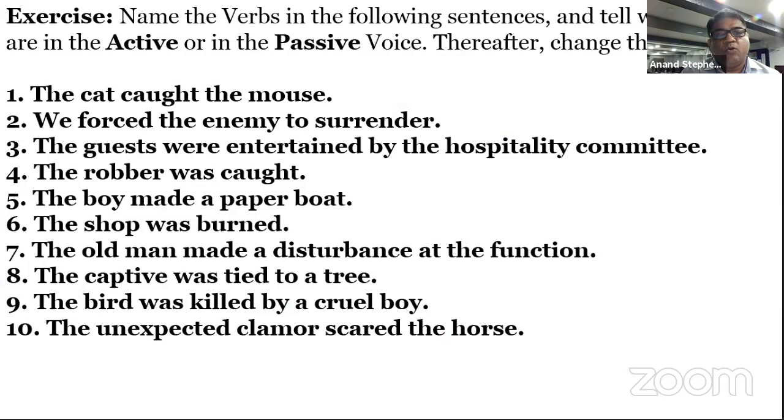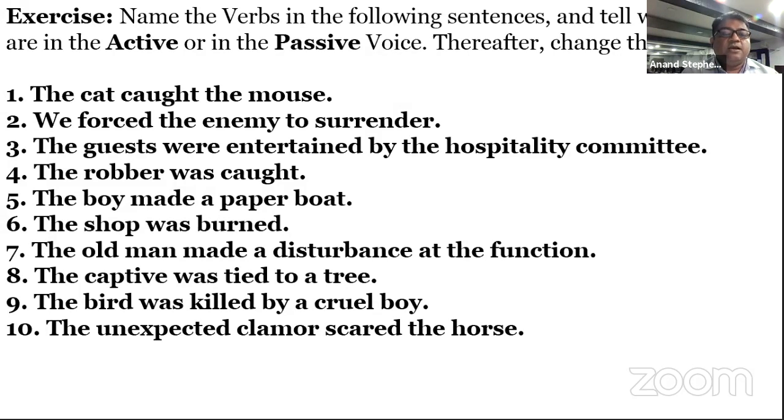Okay, number 7. The old man made a disturbance at the function. Sir, active voice, and this is made, second form is used, so simple past. So we will change it. A disturbance was made by an old man. A disturbance at the function was made by an old man. Very good. And I am happy you kept the entire phrase together: a disturbance at the function.